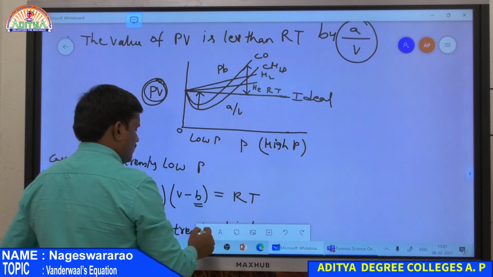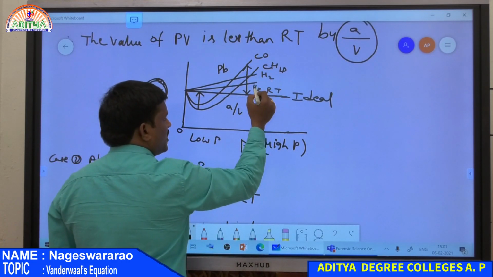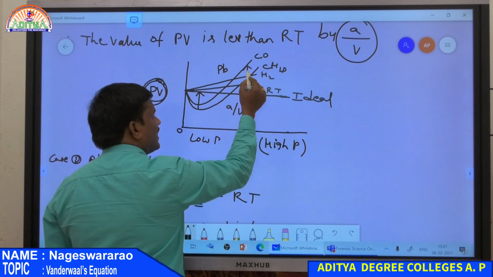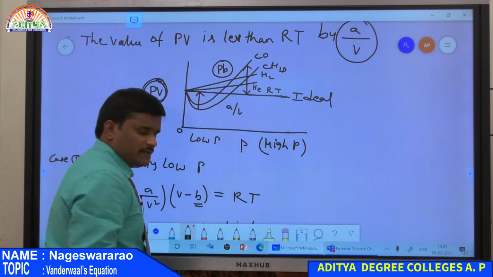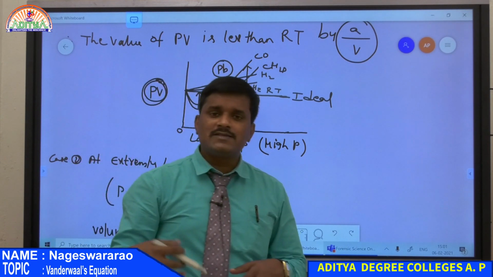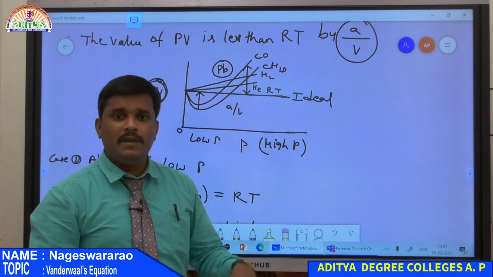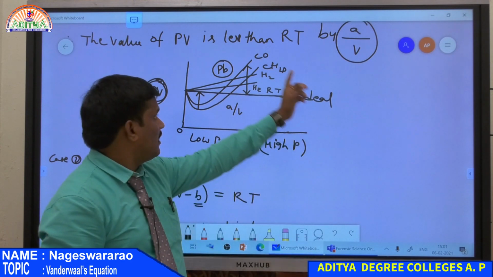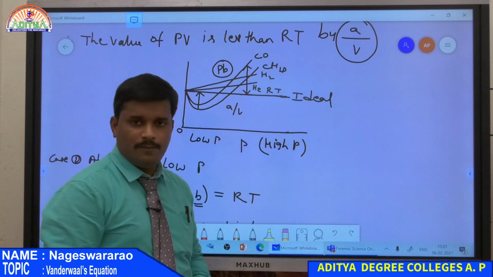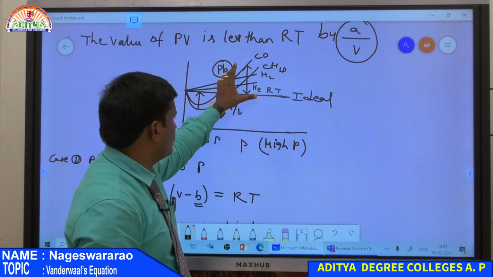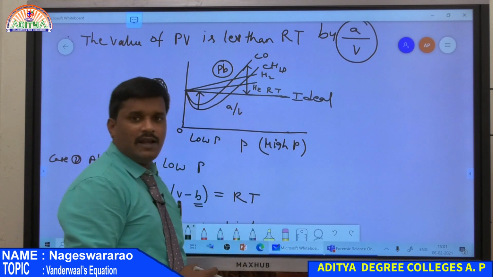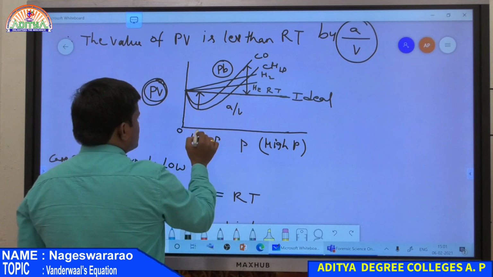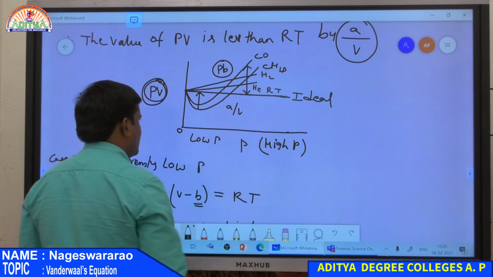Therefore here CO, CH4, H2 and helium all have high values compared to RT. Any gas at high pressure always has a PV value, the product of pressure and volume, that is always greater than RT. So this is the explanation of the graph from the Van der Waals equation at high pressure condition. So this is at low pressure condition and this is at high pressure condition.